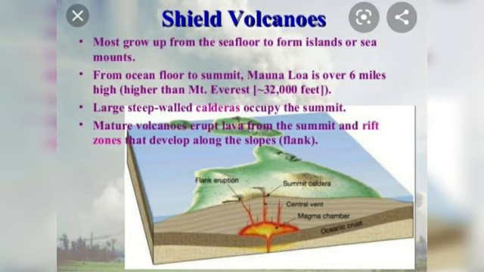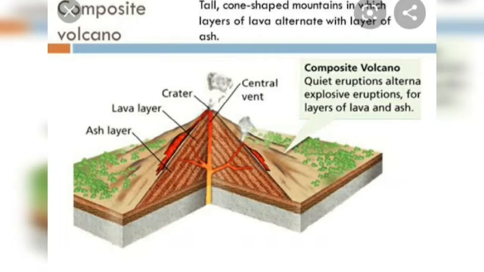Most of them come out from the sea floor to form islands or seamounts. And then we have the composite volcano. Composite volcanoes have alternate sheets of lava and pyroclastic material. They come from explosive and quiet eruptions.